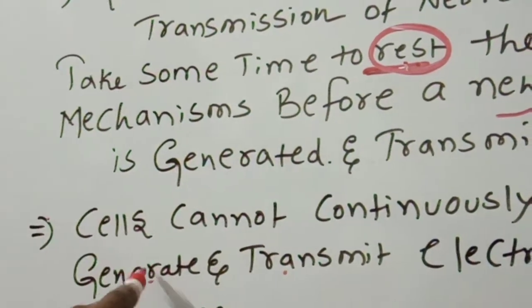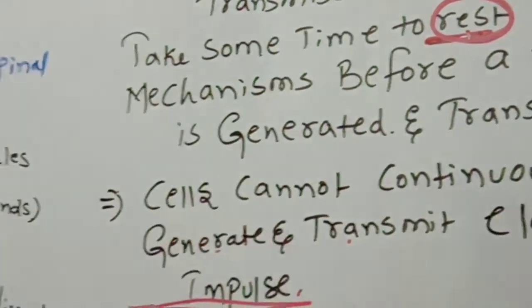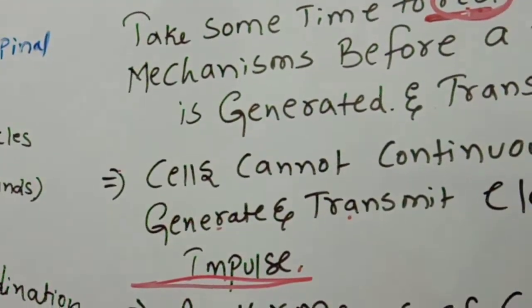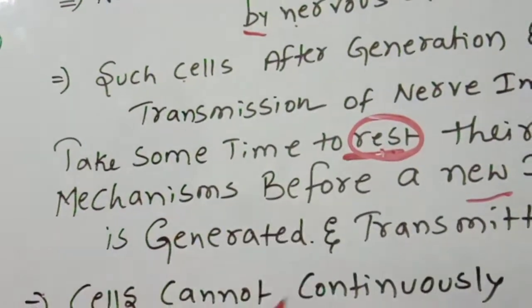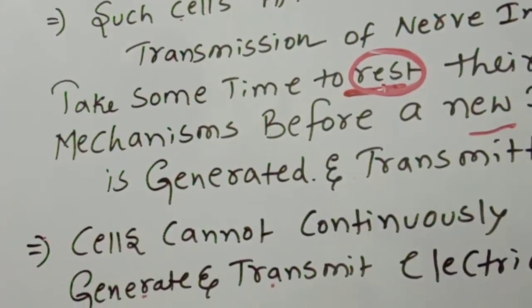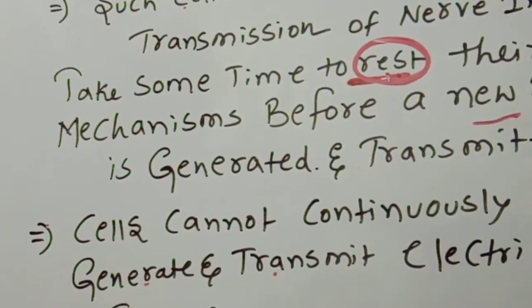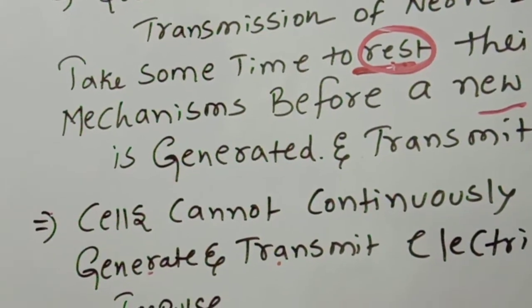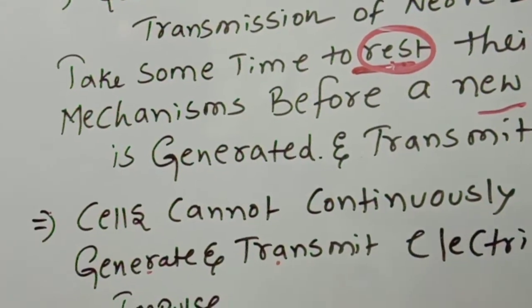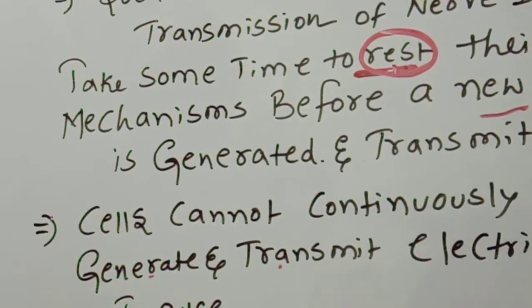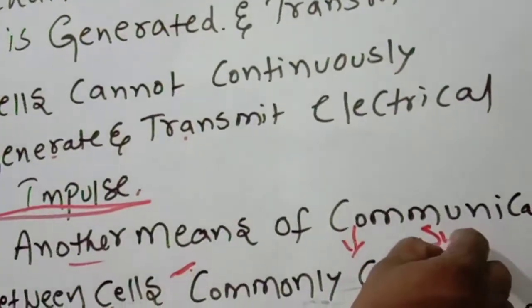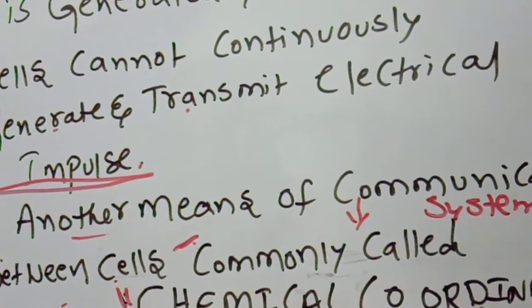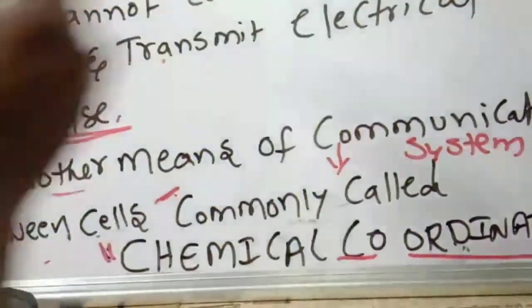Cells cannot continuously generate and transmit electrical impulses. So when the cells connected with the nervous system are taking rest, another means of communication and coordination is there between the cells. That communication system is called chemical coordination.